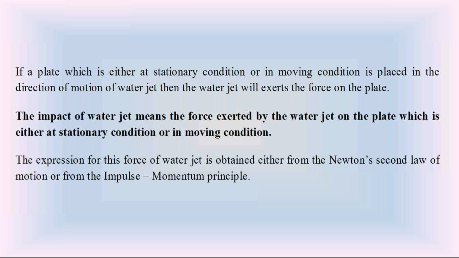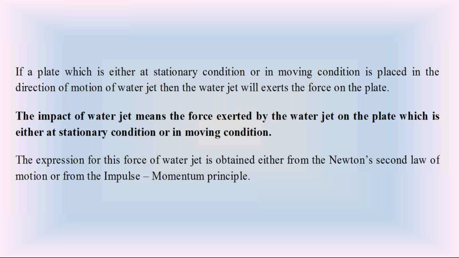Then the metal plate is perpendicular to the direction of water jet, or inclined to the direction of water jet. Third, the metal plate is a flat surface or a curved surface. These combinations of metal plates are there in this unit 3 part 1.